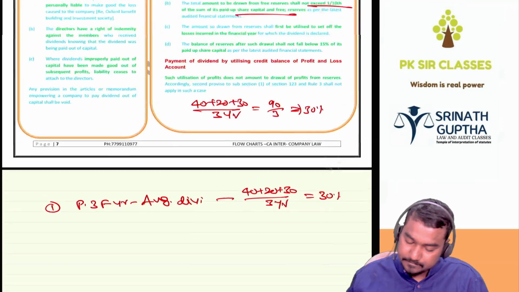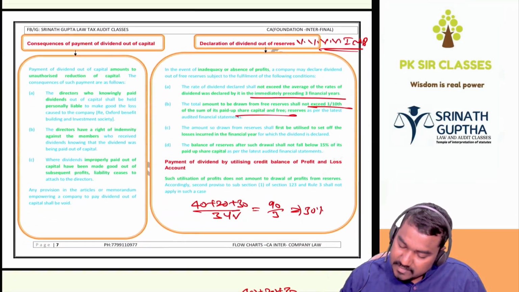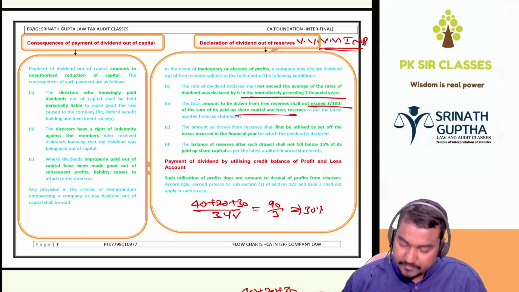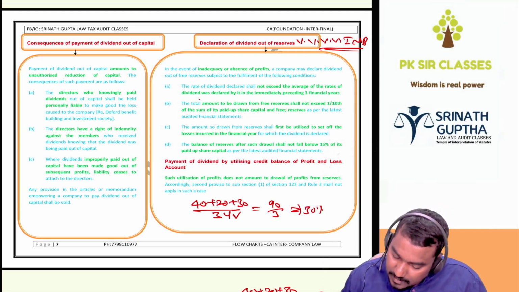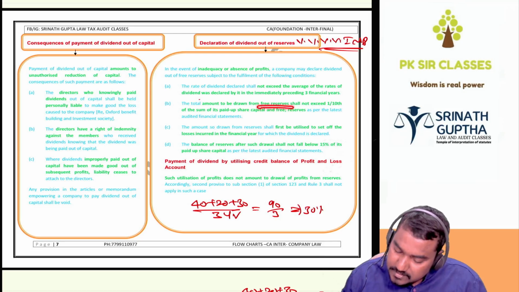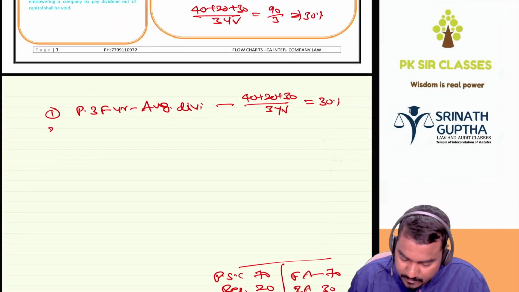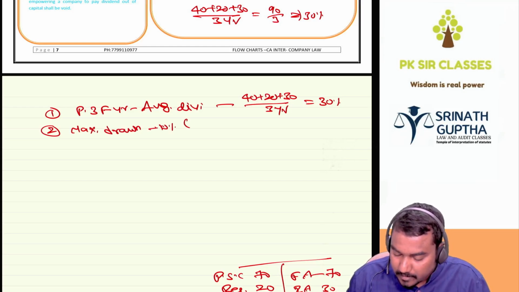First condition, है ना? The rate of dividend shall not exceed the average of the rates of dividend declared by the immediately preceding 3 financial years. That is clear. Second condition, the amount to be drawn from the free reserves shall not exceed 1/10 of the paid up share capital and free reserves. Maximum amount that can be drawn is 1/10 of paid up share capital plus free reserves.